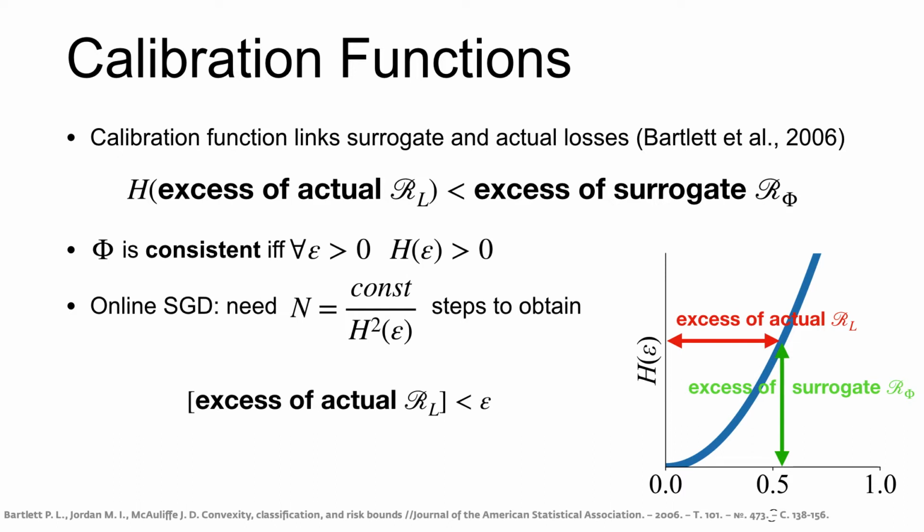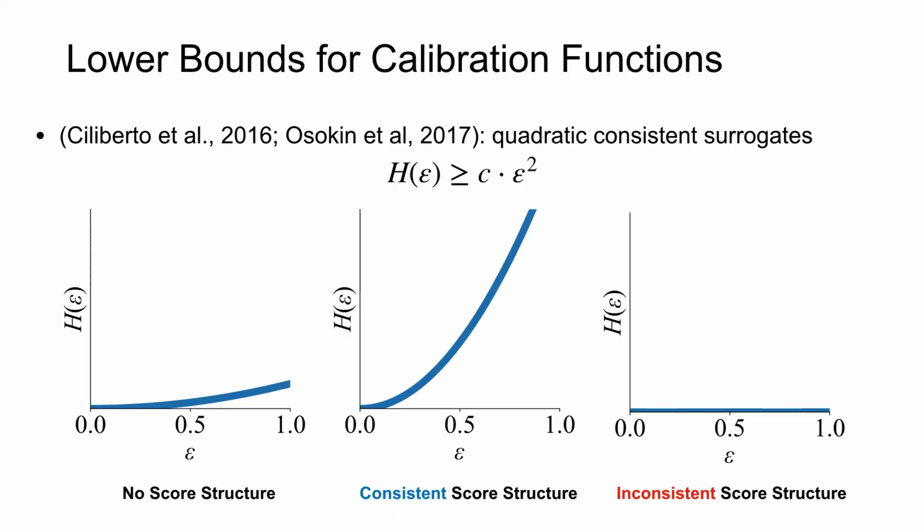The calibration function says how accurate the optimization has to be on the surrogate risk to give a guarantee on the actual risk. Consistency means that the exact optimization of the surrogate risk always leads to the exact optimization of the actual risk. In terms of the calibration function, a surrogate risk is consistent if the calibration function is greater than 0 for all positive epsilon. The calibration function also provides learning guarantees if combined with the optimization convergence rates. For instance, the number of steps of online SGD required to obtain an upper bound on the excess of the actual risk is proportional to the inverse square of the calibration function.